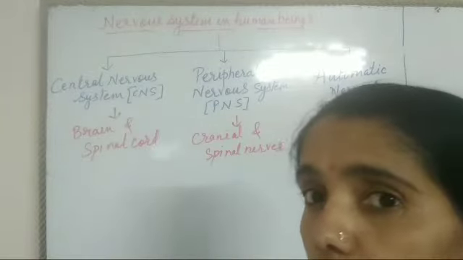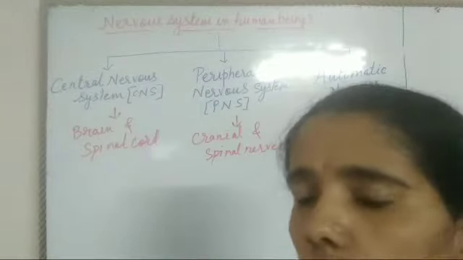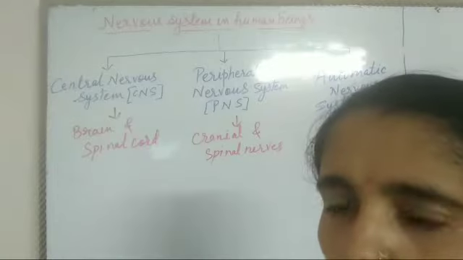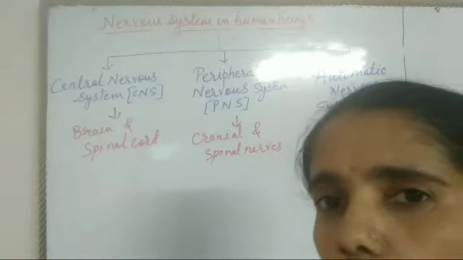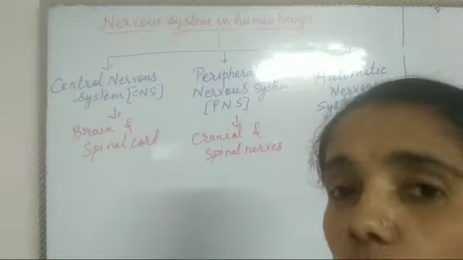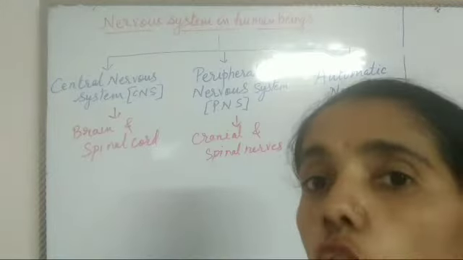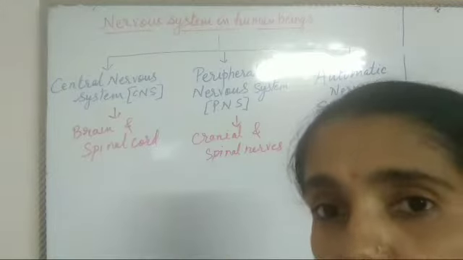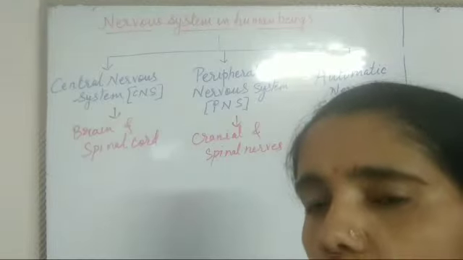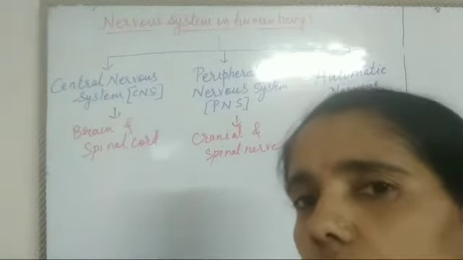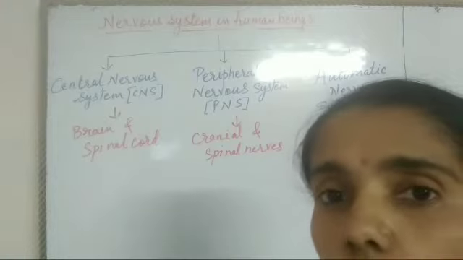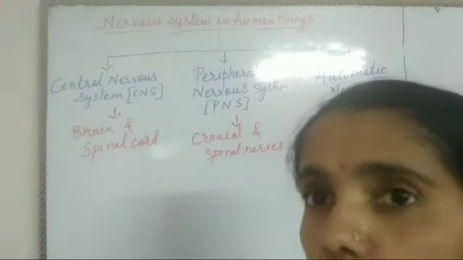So, reflex action is mainly controlled by the spinal cord. Only some reflex actions which are auditory or visual, which are related with the nose or we can say the upper part, are controlled by the brain. Now, how does the brain function?